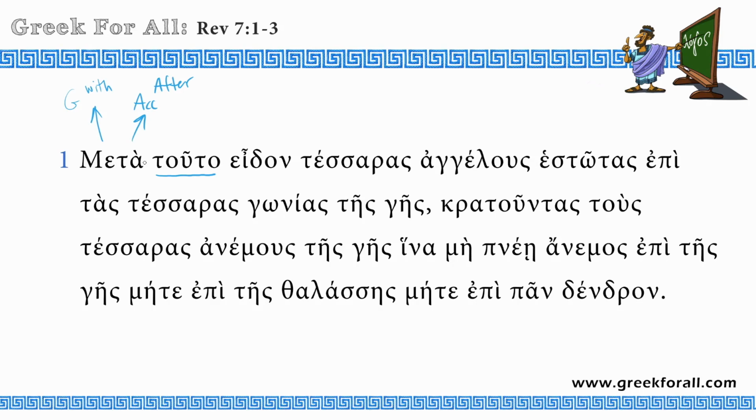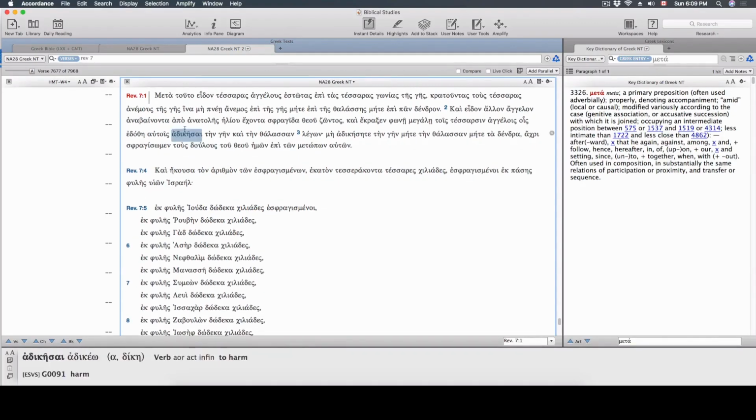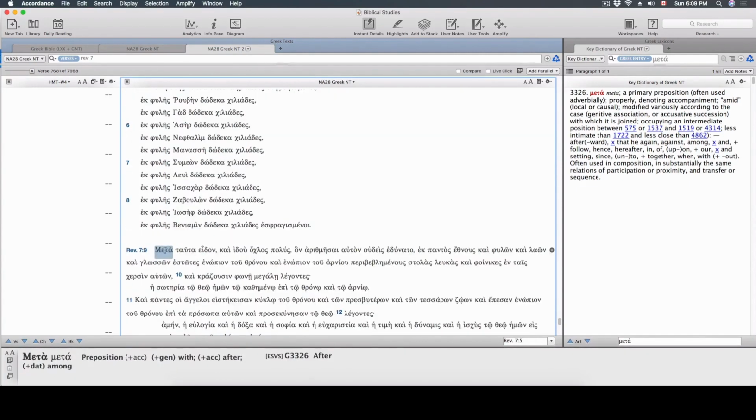We have a similar phrase in the same chapter, chapter 7. If we scroll a little bit down, so this is our text, meta tuto eidon, after this I saw. Here in verse 9 we have a similar phrase, meta tauta, this is plural, after these things I saw. And this is how we see the division of the chapter in two parts, the one about 144,000, and this is about the great multitude. So a good phrase to learn, it appears many times in the writings of John.